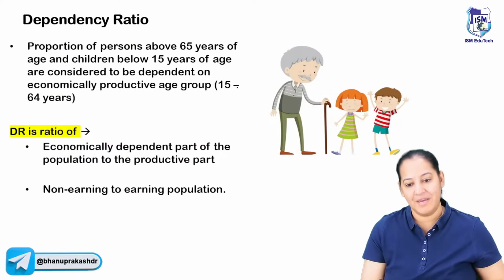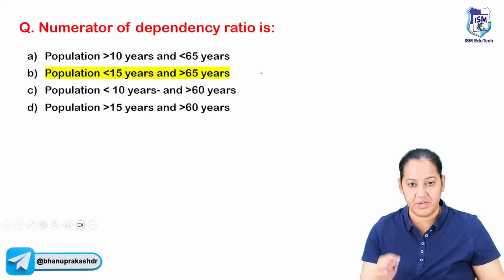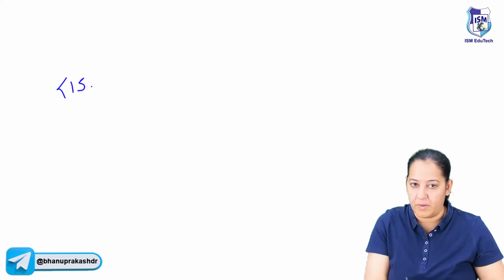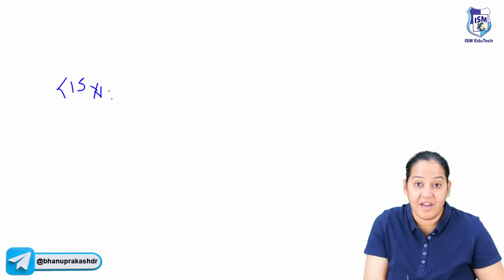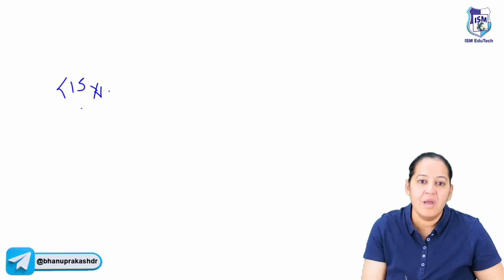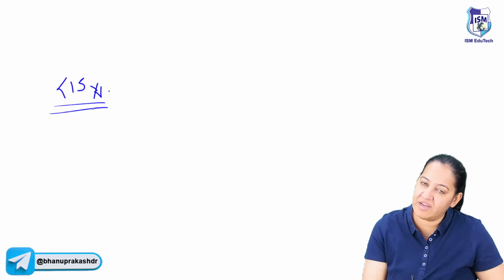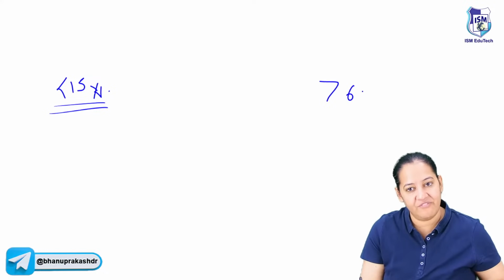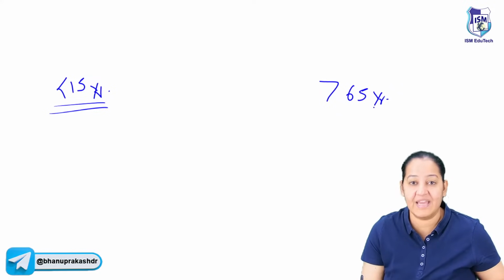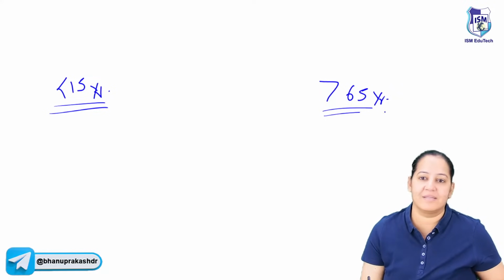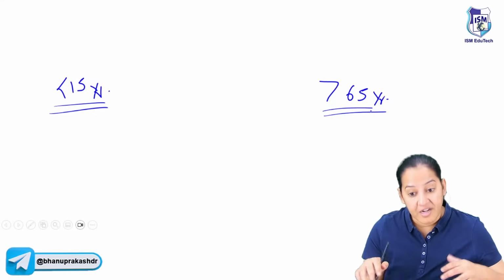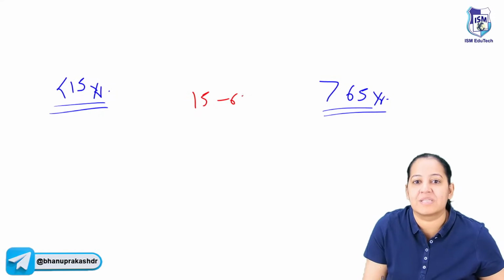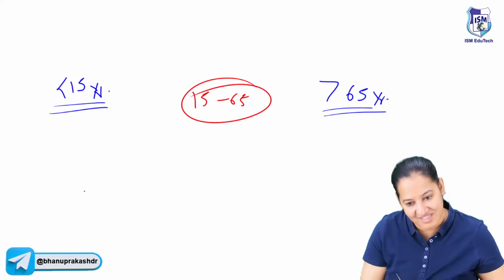So in a population, we divide the population into three categories. Less than 15-year people cannot work. They are children, they cannot work. They are not allowed to work legally also. If any child who is less than 15 years is doing any job, it's a crime. And more than 65 years of age also, people cannot work. They get retirement. So more than 65, they are old. So they are dependent people. On whom are they dependent? They are dependent on 15 to 65. So this is the working population.